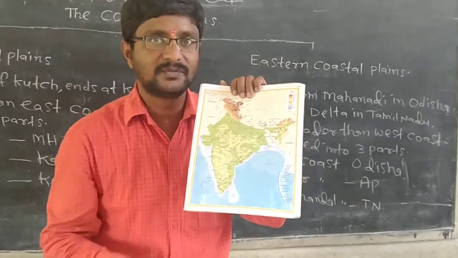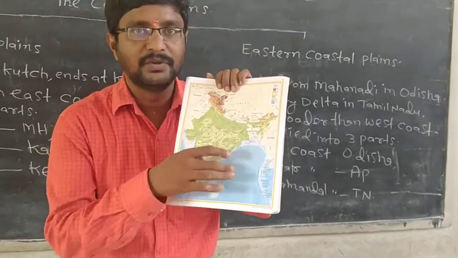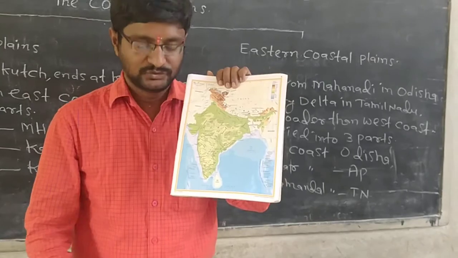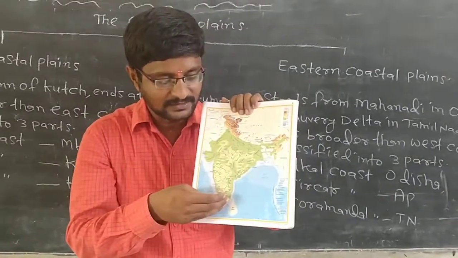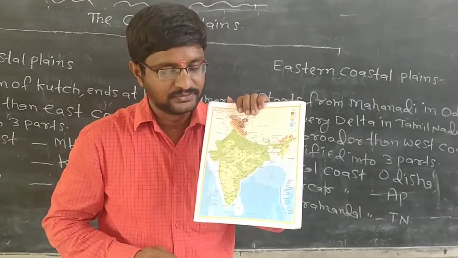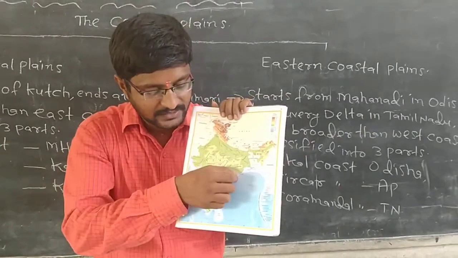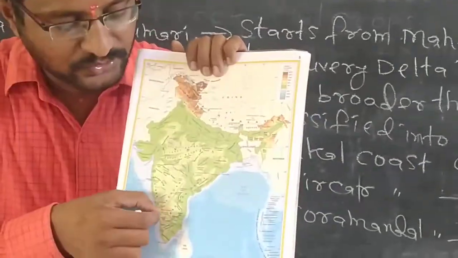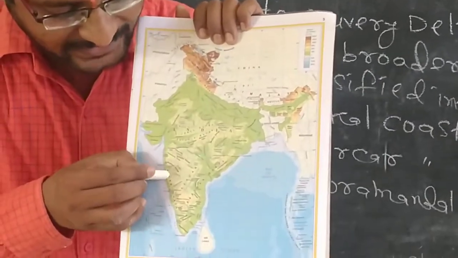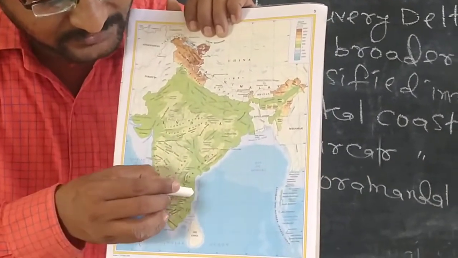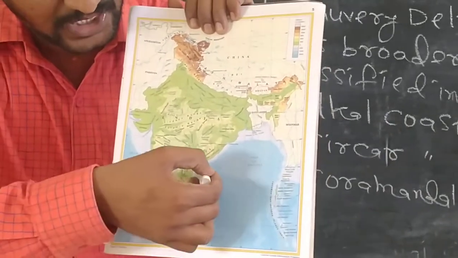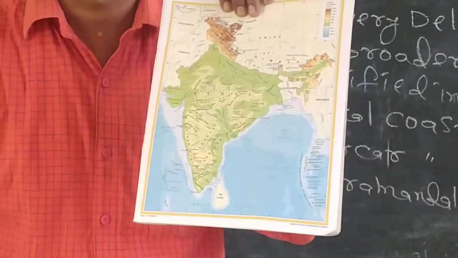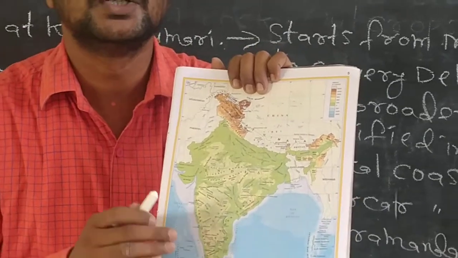On the east side we have the Bay of Bengal. This is the Peninsula Plateau. The southern part of the Peninsula Plateau is bordered by narrow coastal strips. These are called coastal plains.